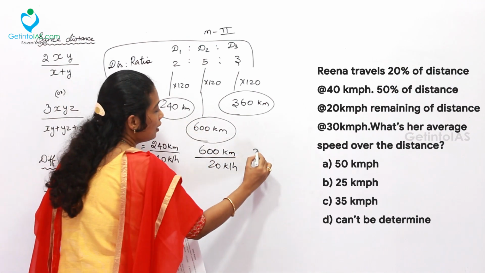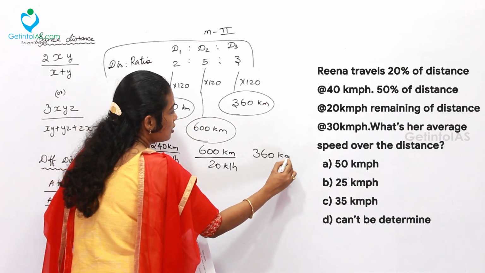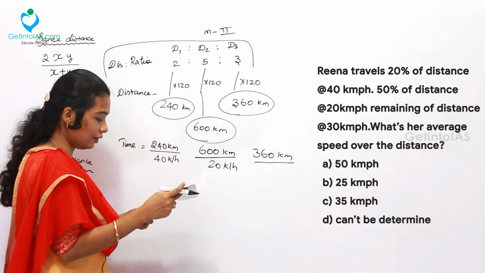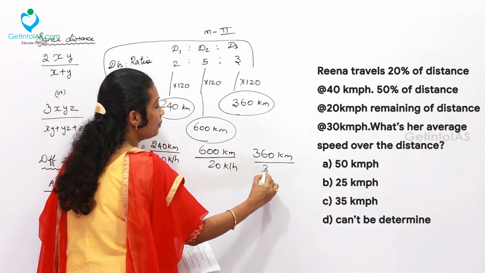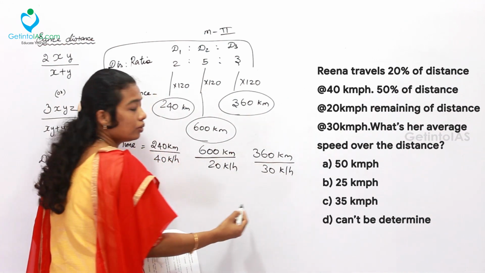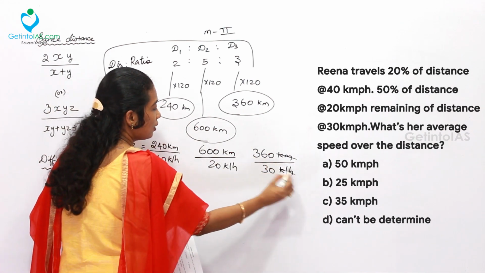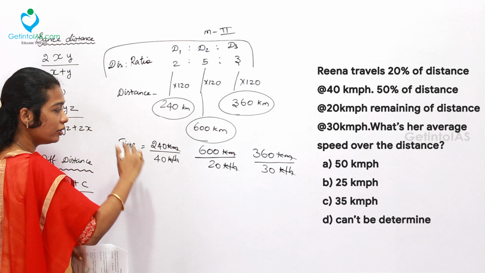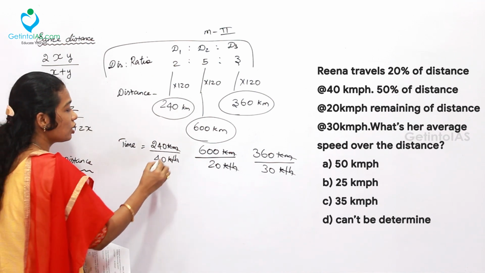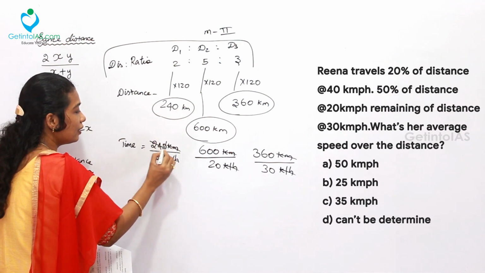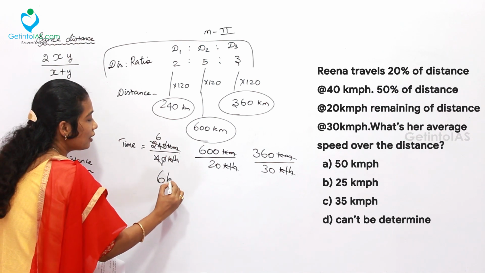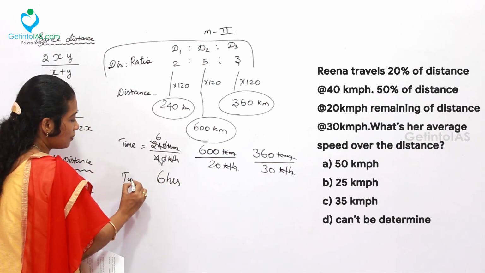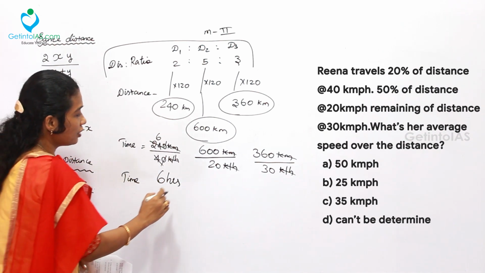In the third case, 360 kilometers was travelled at the speed of 30 kilometers per hour. Now you can leave out kilometer and kilometer per hour, you can cancel them. It is not required at all. Now directly you can cancel the values, 0 and 0 cancel. Here 6. So time taken is 6 hours for the first distance.